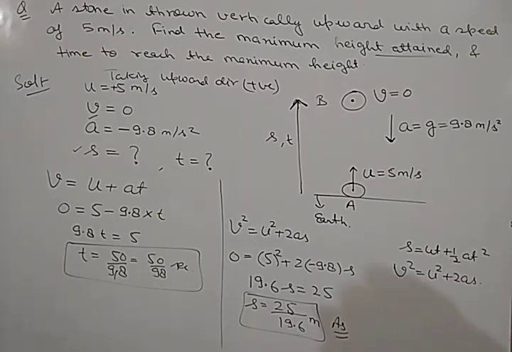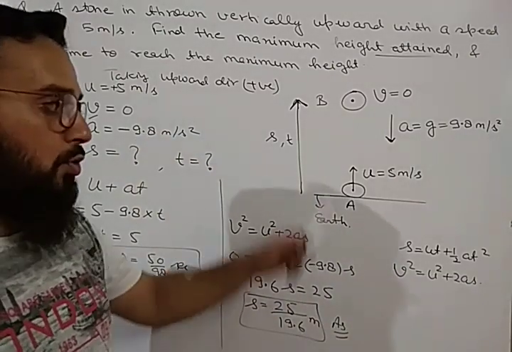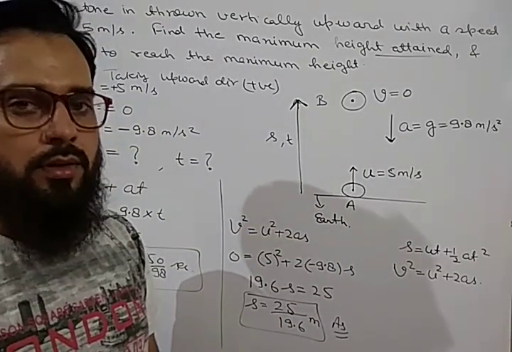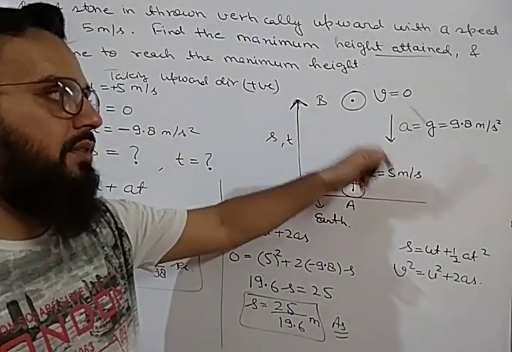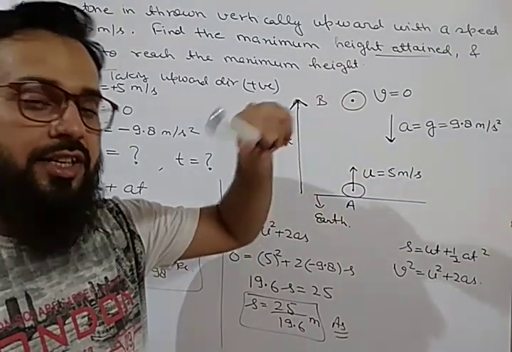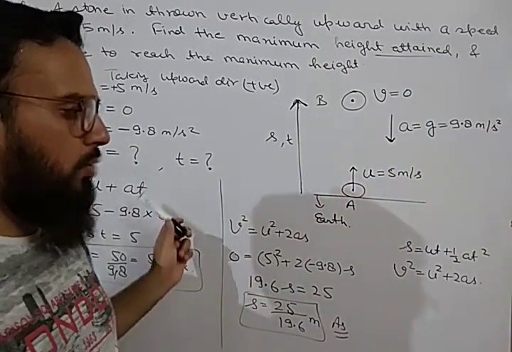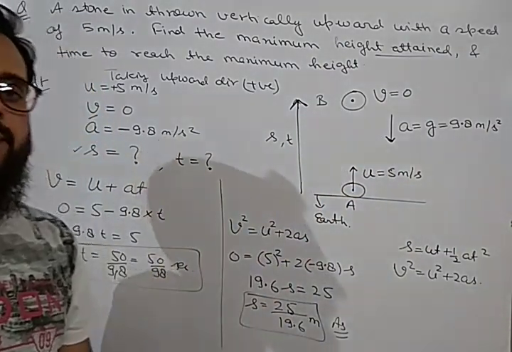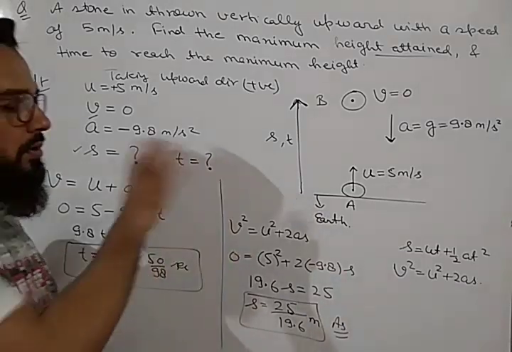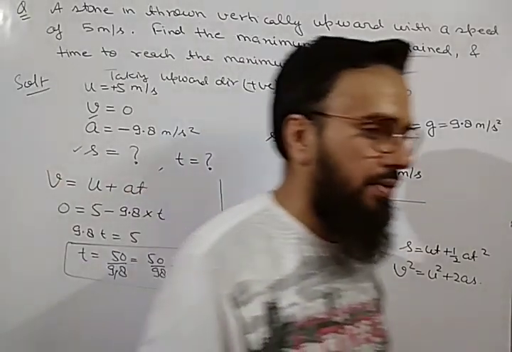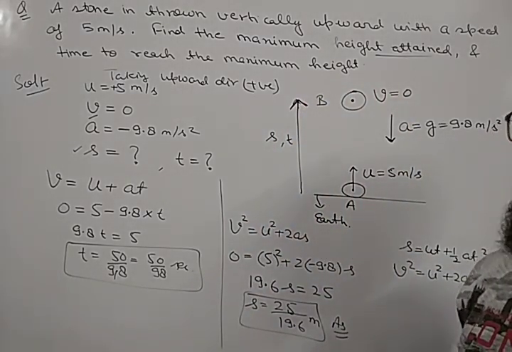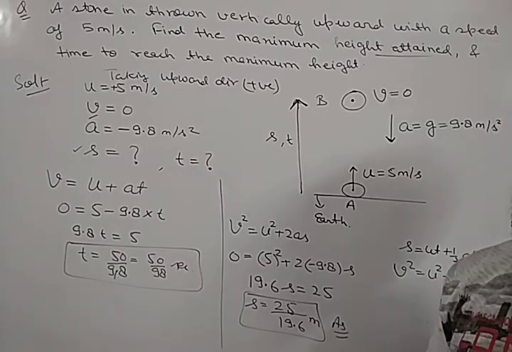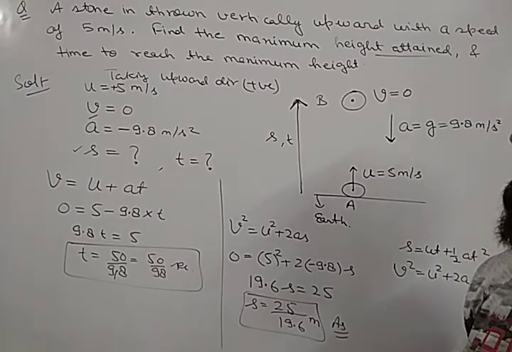Okay, so the basic thing is that you should know the concept, how to solve the questions. First we have taken the upward direction positive, we have given u, we have given v, we have given a. Take the direction properly. If you take the direction properly, you can find the answer very easily. So we have solved this question on motion under gravity. Now in the next video, we will solve some more questions based on equations of motion, and then we will complete this chapter, motion, for class 9th level.